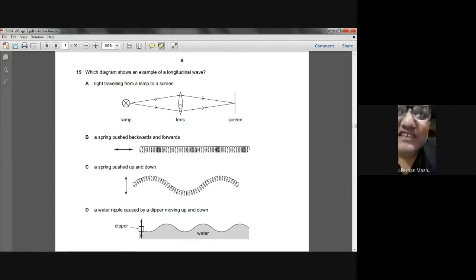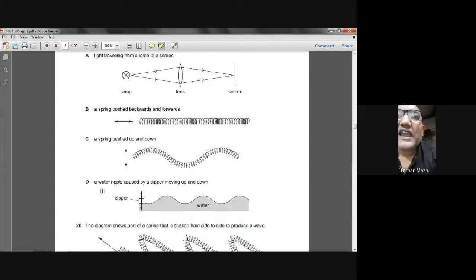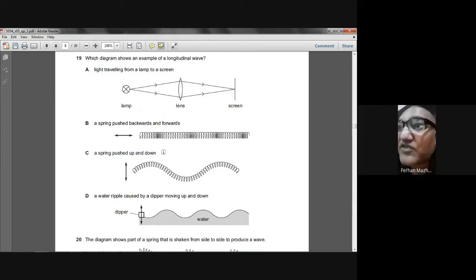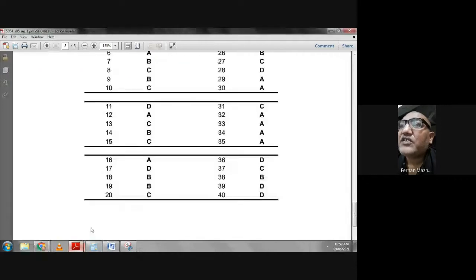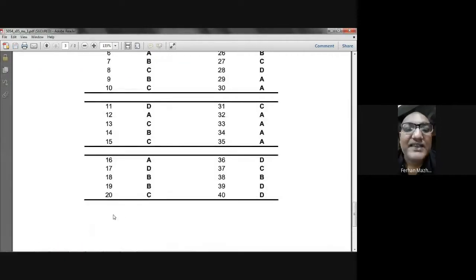Actually, C is a transverse wave, and D is a 100% transverse wave. It's a water wave, so it's a transverse wave. See, we were looking for the longitudinal wave, so B is the right choice. Question number 19, B is the right choice. Let's check. Question number 19, B is the right choice, ma'am.